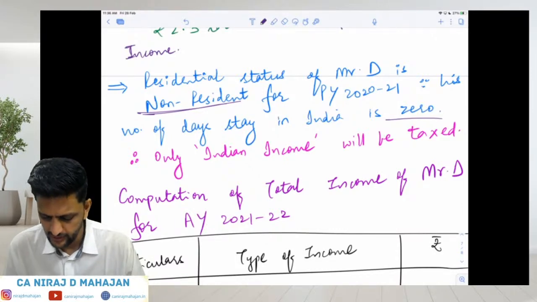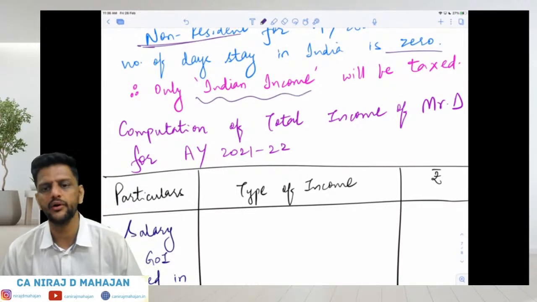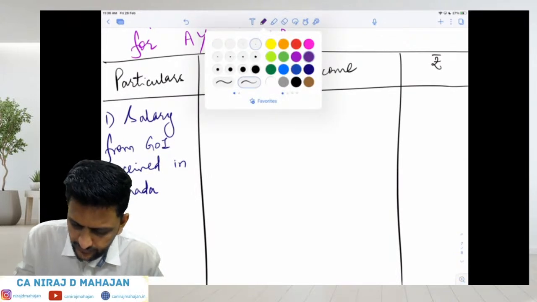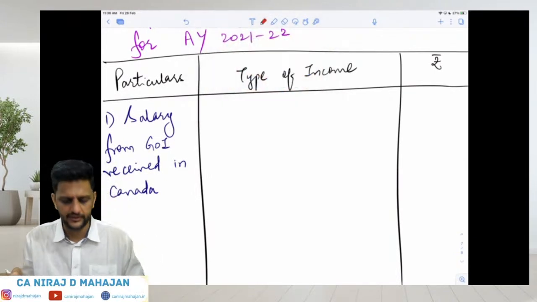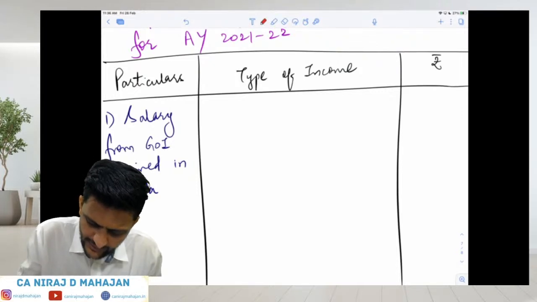Clear? So the only question, bachcho, is whether it is an Indian income or not. Tell me this. Is it an Indian income or not? Yes, it is an Indian income. Write down: it is taxable.